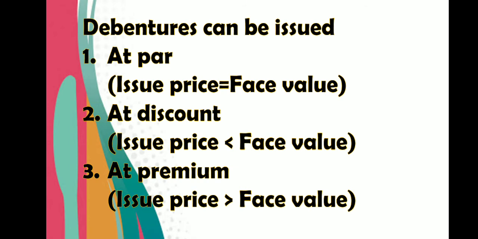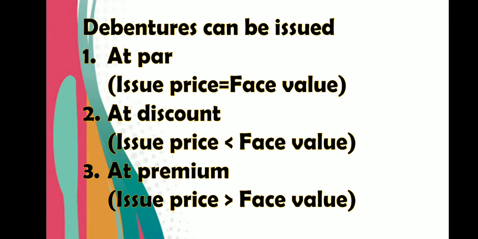Debentures can also be issued at discount. When the issue price is less than face value, then it is known as debentures issued at discount. So for example, face value of debenture is 100 and it is issued at 90 rupees, then it is issue of debentures at discount. Issue of debentures at premium means issue price is higher than face value.